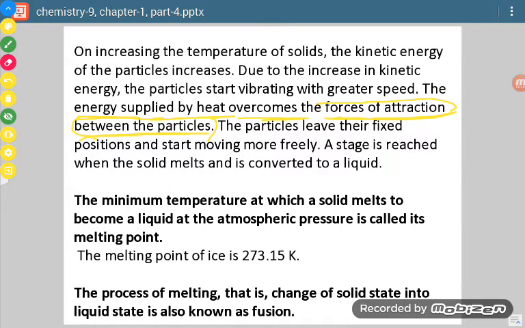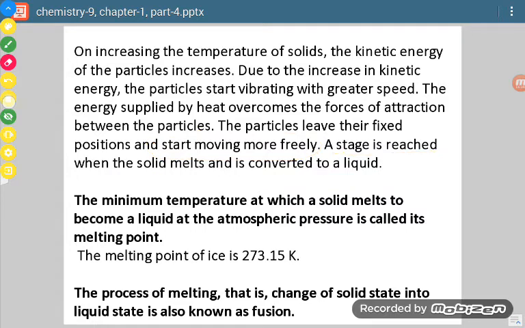They will not hold each other. They will move away from each other. So particles will start moving freely, more freely, and a stage will come when the solid will melt and change into liquid.